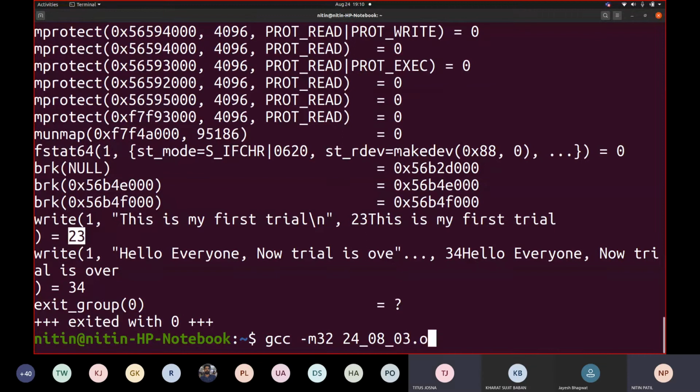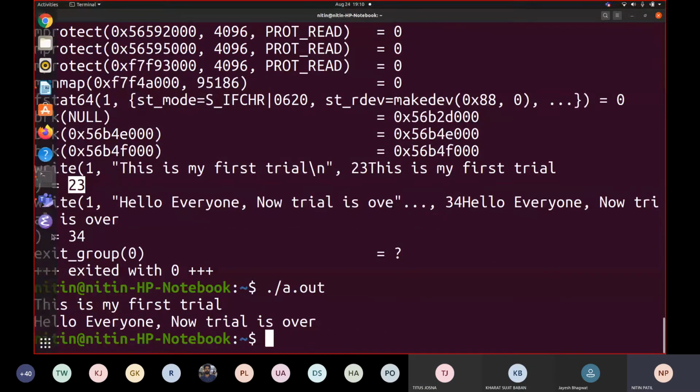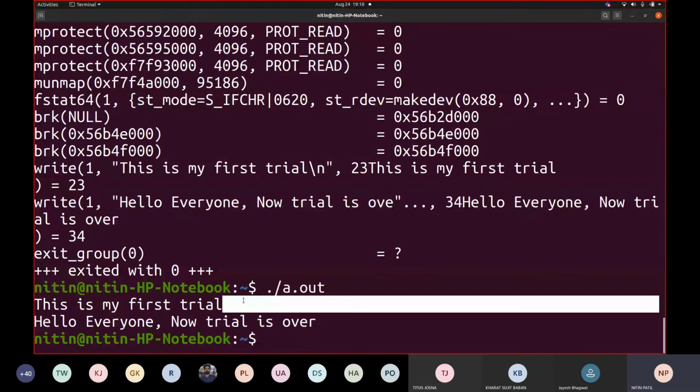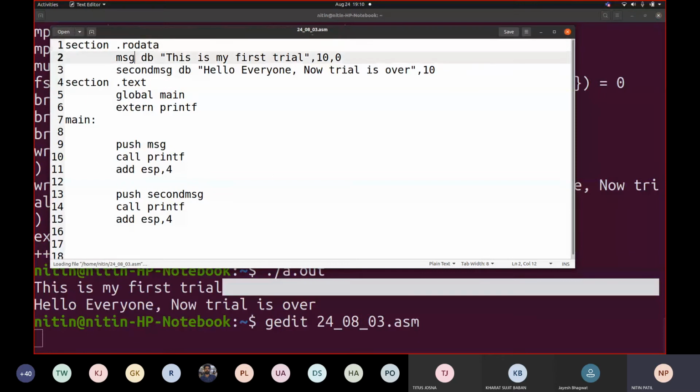Yes, sir. Okay. So now you must have seen that while we printed this, we used /n there, correct? So let me make the change in my code. gedit 3.asm. So I will change this. I will remove this 10 from here.